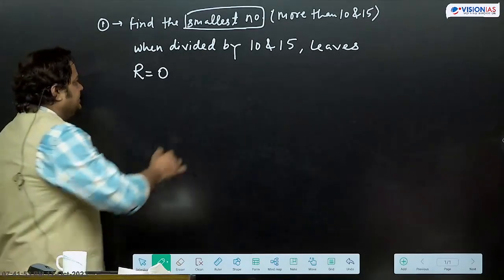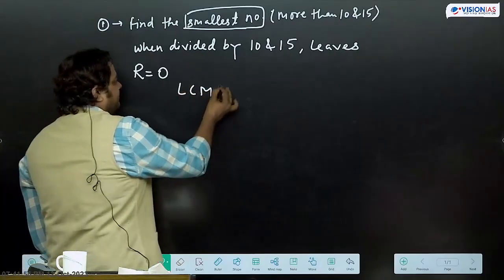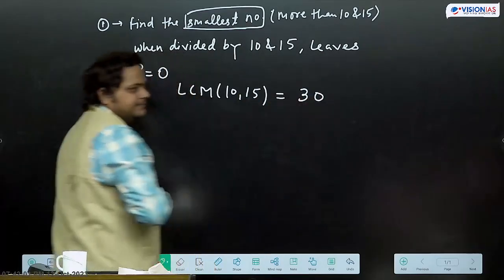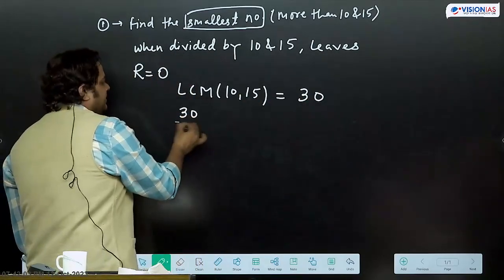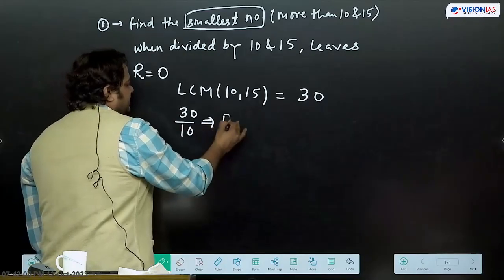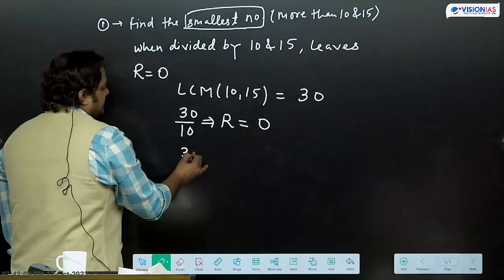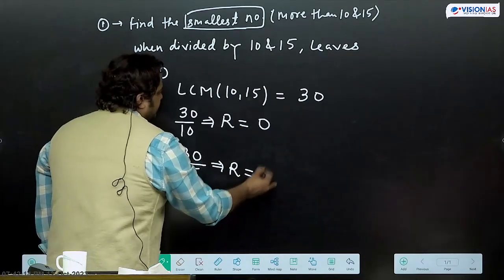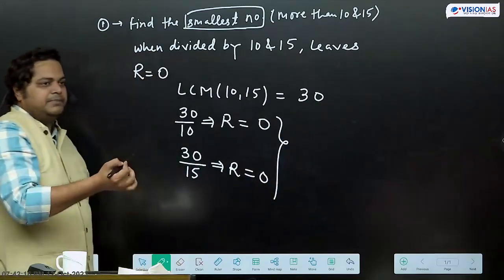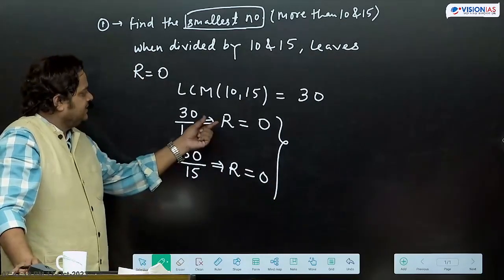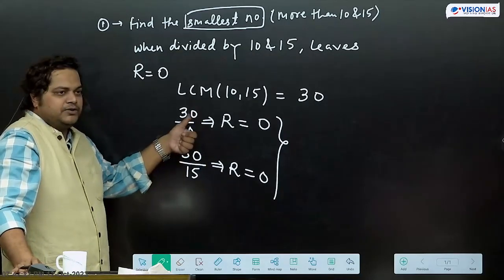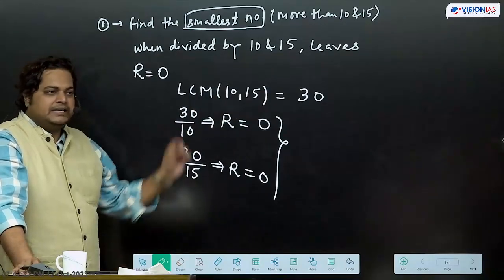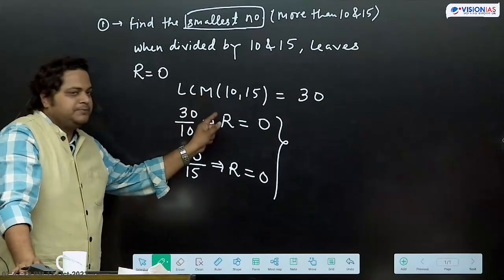If we take LCM of 10 and 15, what are we getting? 30. If we divide 30 by 10, what remainder are we getting? 0. If we divide 30 by 15, what remainder? 0. Can we get any number less than 30 which can satisfy this condition, that we divide it by 10 and by 15 and get remainder 0? We cannot. Least common multiple is LCM only, that is 30.